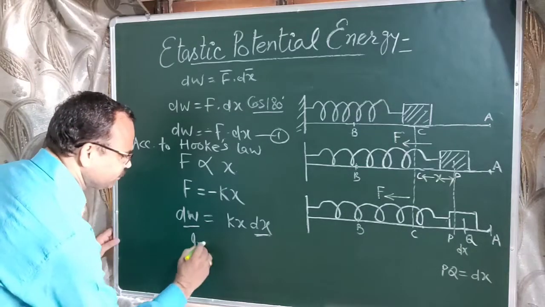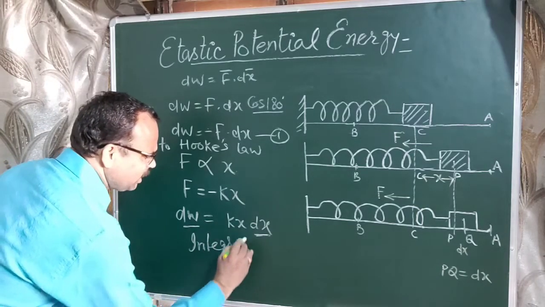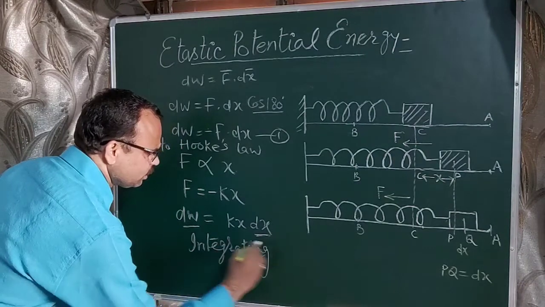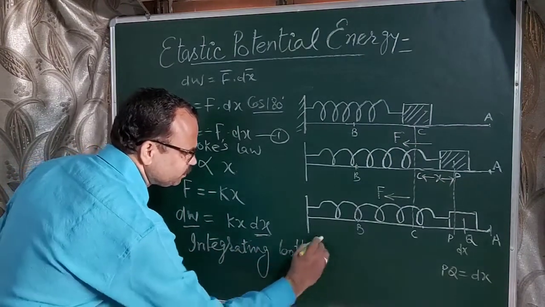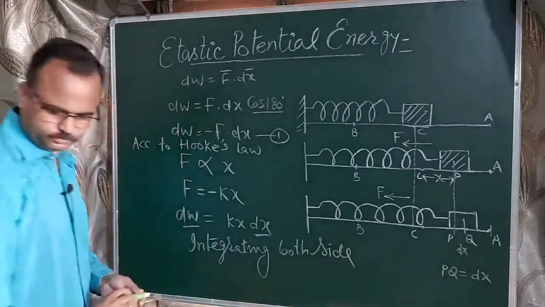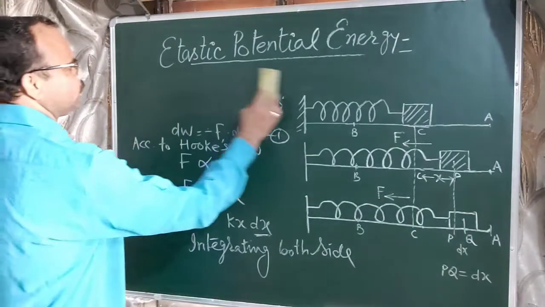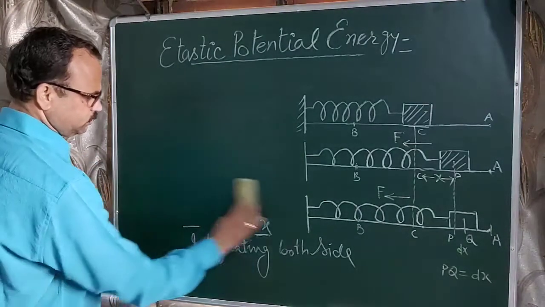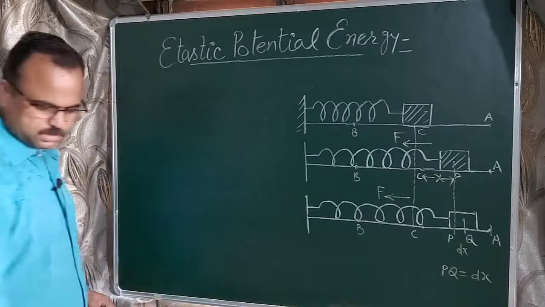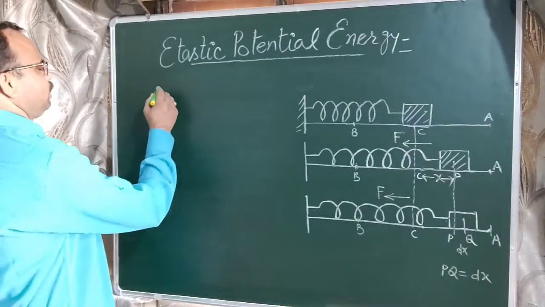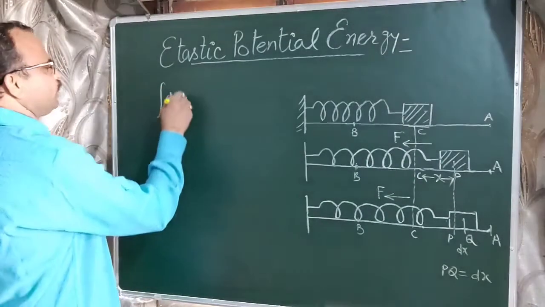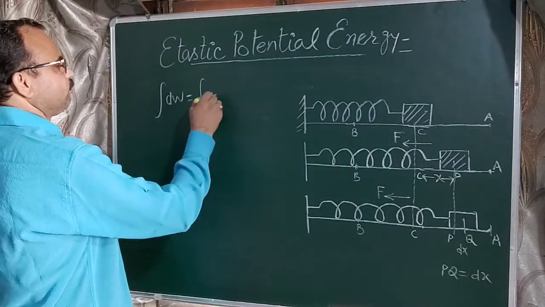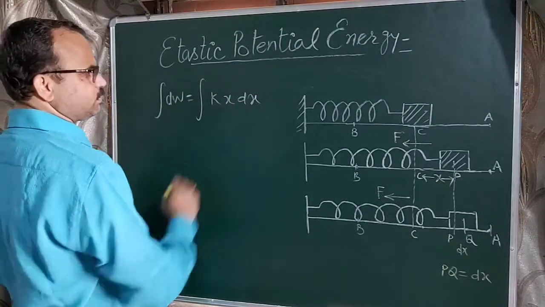So we can write here, integrating both sides, means integration of dW equal to integration of kx dx.